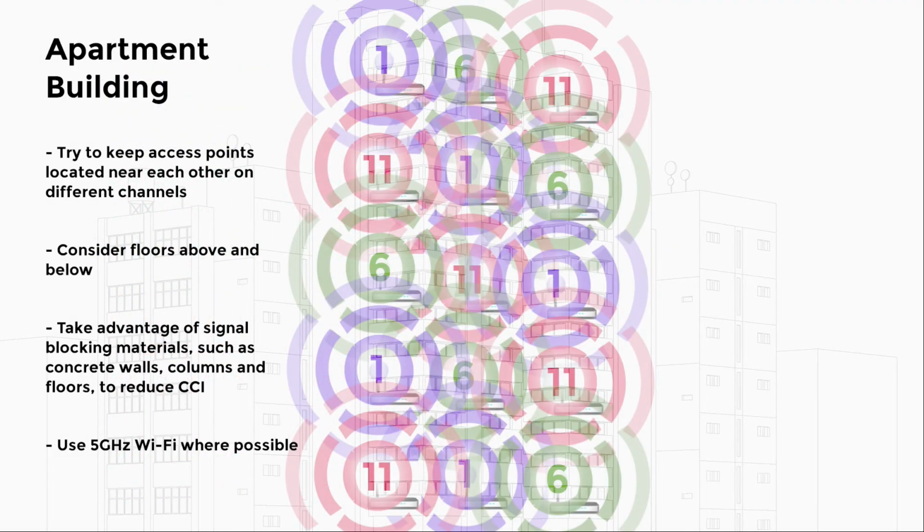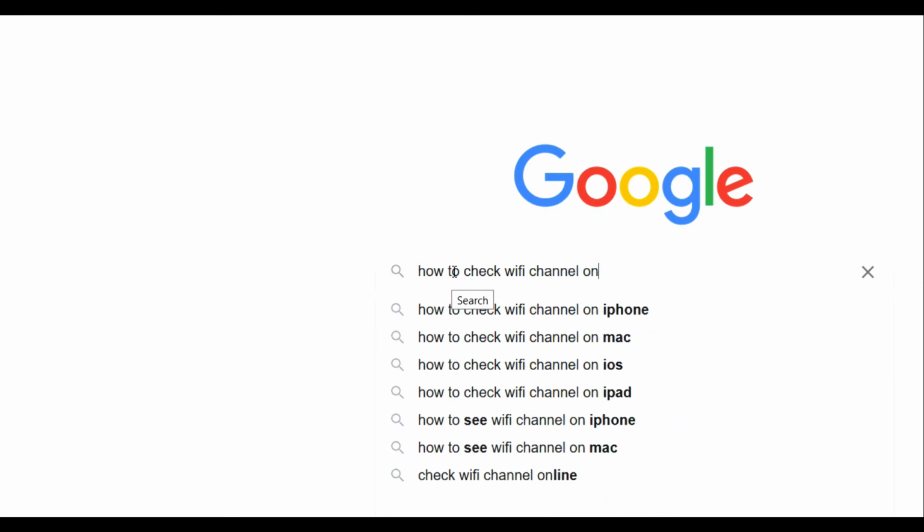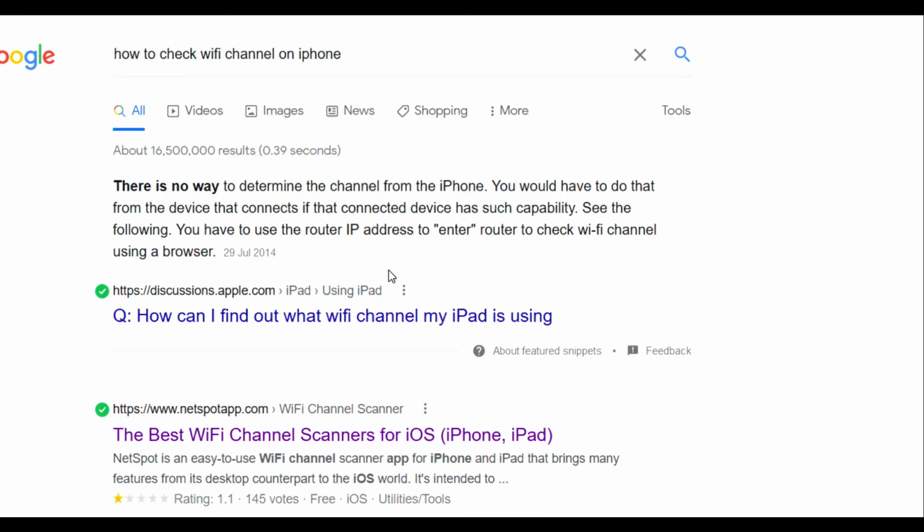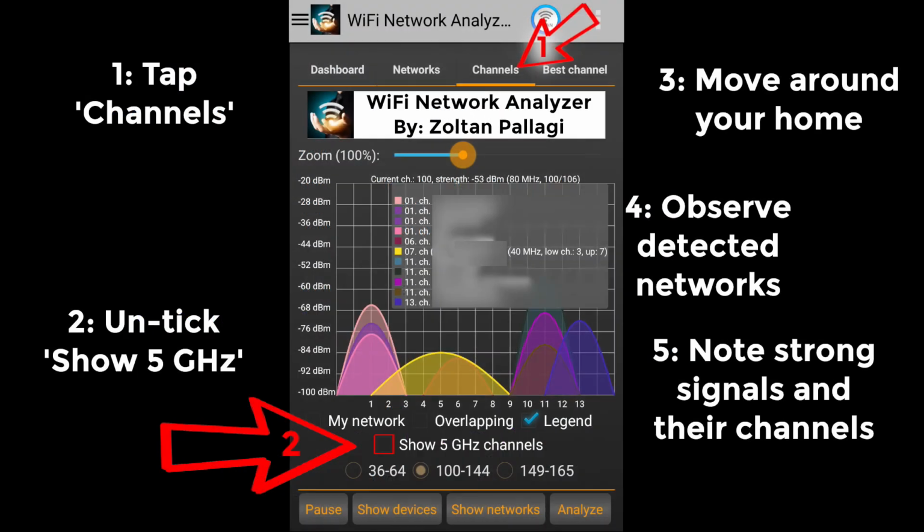To check which 2.4 GHz channel your home Wi-Fi is using, and to determine whether it's the best option to use, you can gather information about your network and other networks in use in your area and visualize them using Wi-Fi network analyser software. There are free apps available for Android smartphones and for PCs which do the job quite well. This one for Android devices is very good.